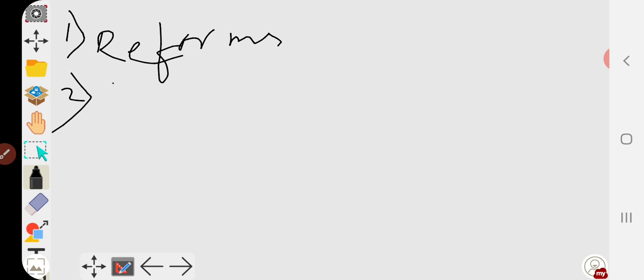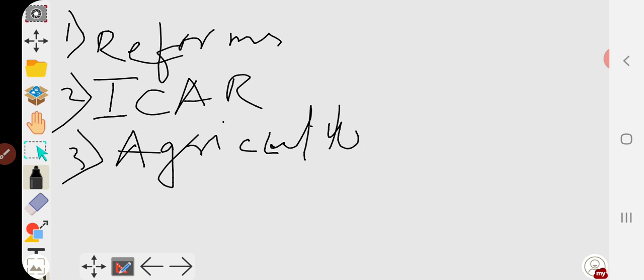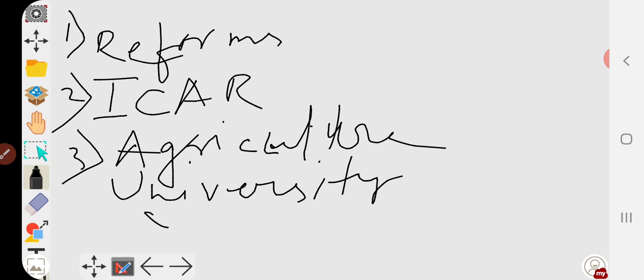It is the establishment of ICAR. Number 3, agricultural universities and research work.